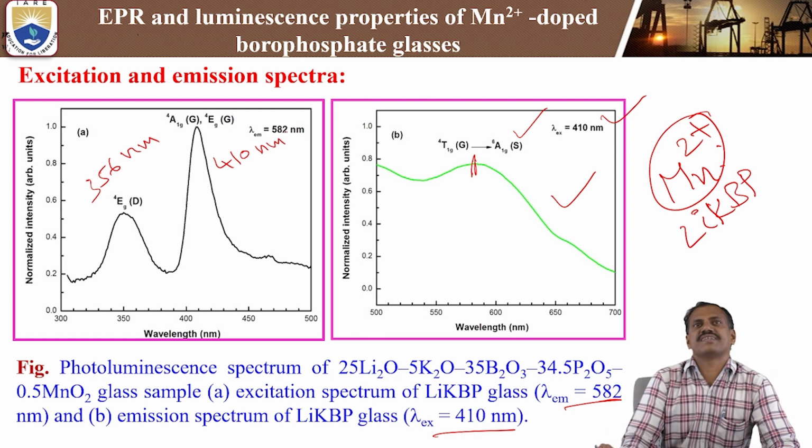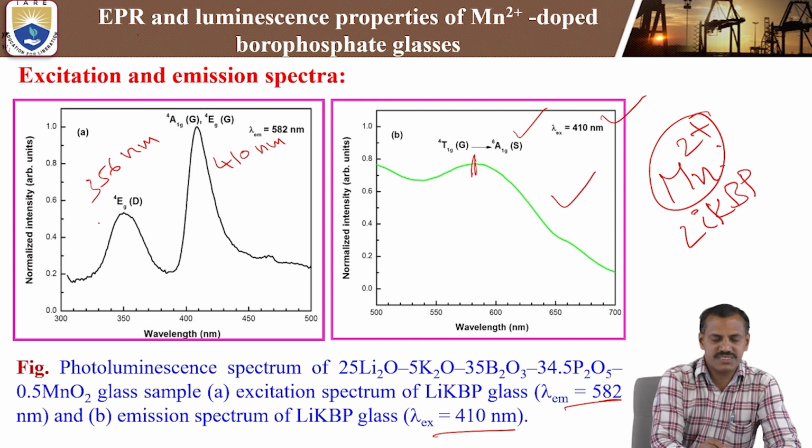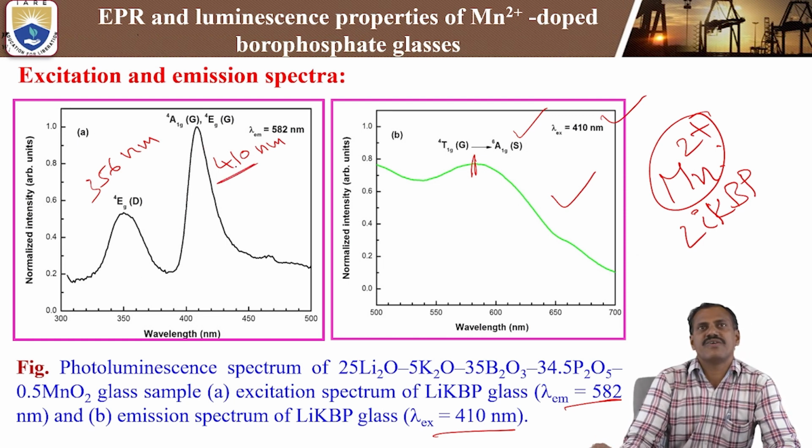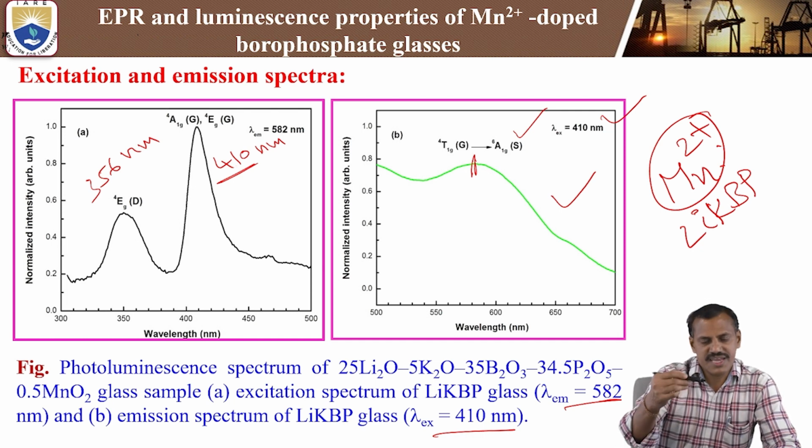We can get through excitation wavelengths. The first one is at a lower level, meaning higher energy, 356 nanometer, and the second is 410 nanometer. The excitation intensity is higher at 410 nanometer. That is why we get the intense peak at that excitation.